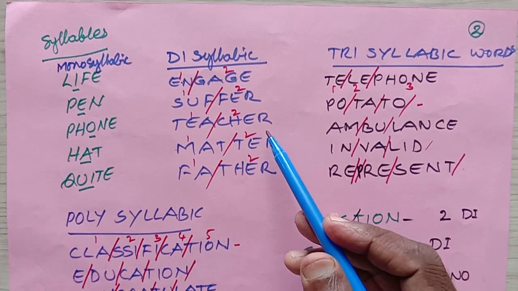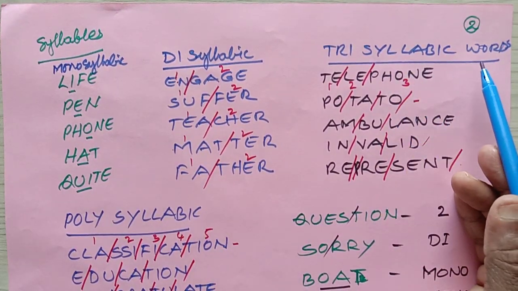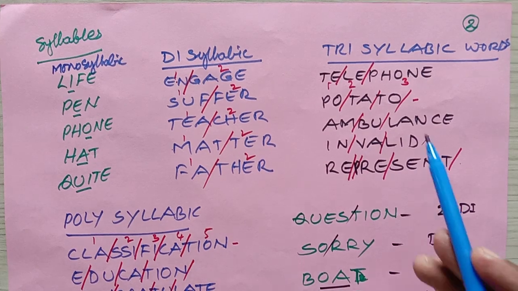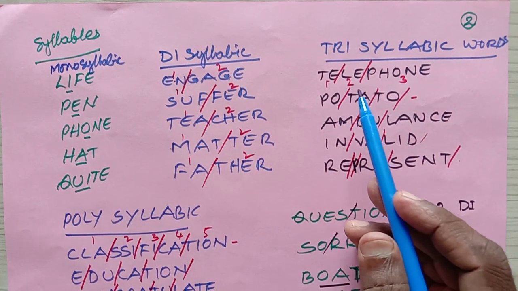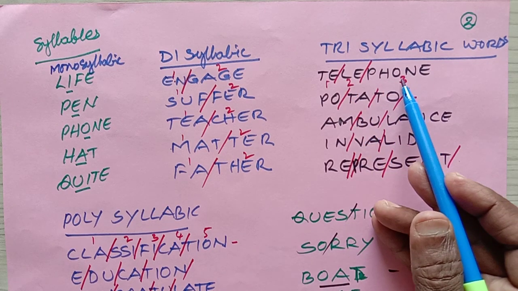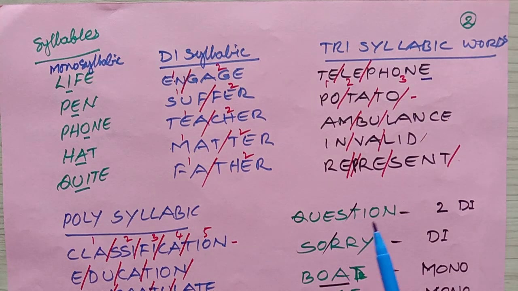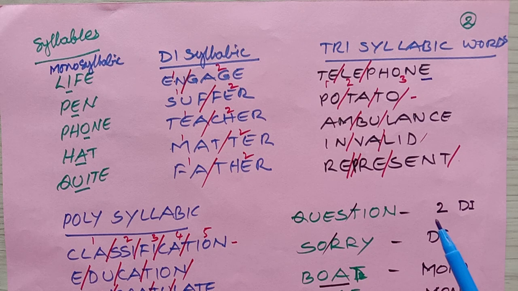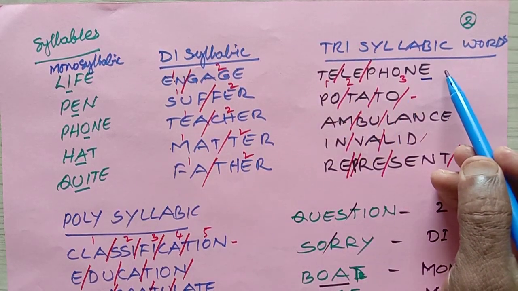Okay, students. Next, we have trisyllabic words. So what are these trisyllabic words? The word has 3 syllables. Telephone. The last E is not pronounced, if you understand. Hence, the word has 3 syllables.